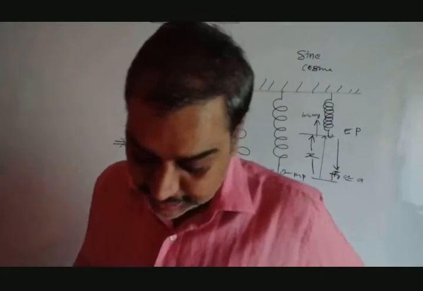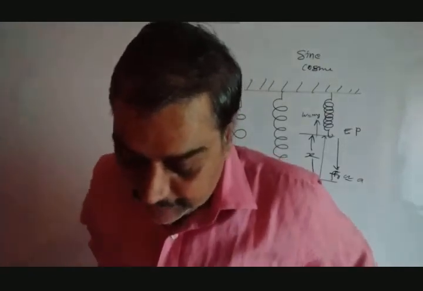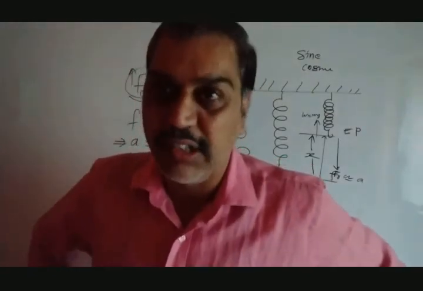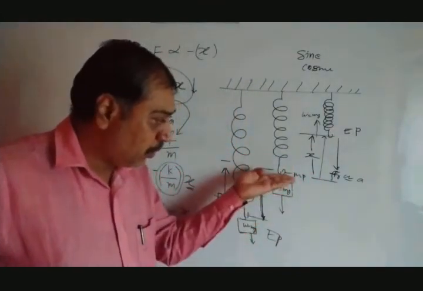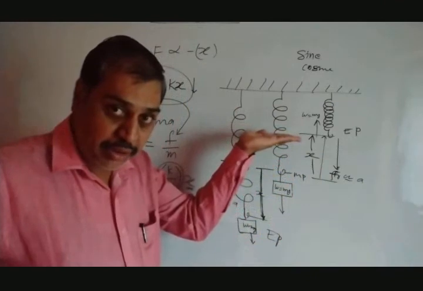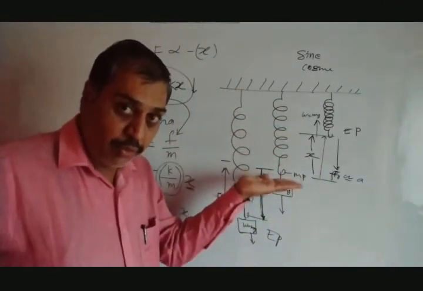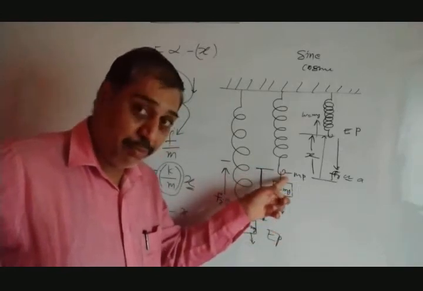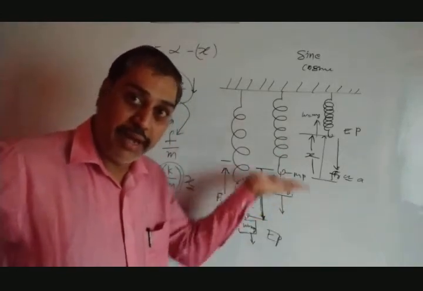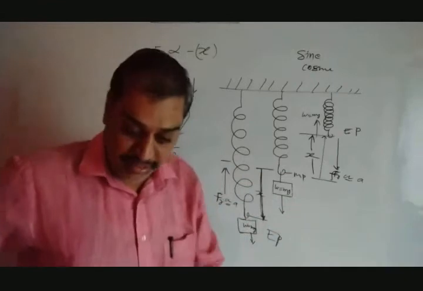The first condition says that the oscillation of the particle is about a fixed point. What is the fixed point? Mean position. It goes up from the mean position, again comes to the mean position, goes down from the mean position. So the oscillation is about this fixed point, that is the mean position, going up and down about the mean position. So that is the first point.